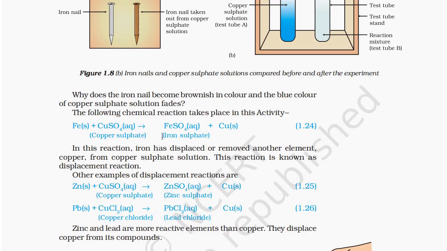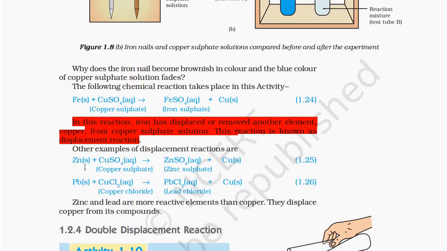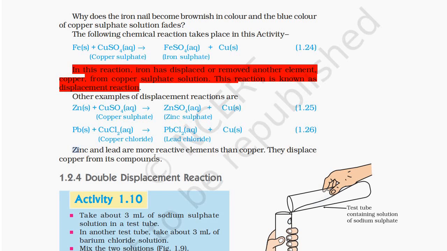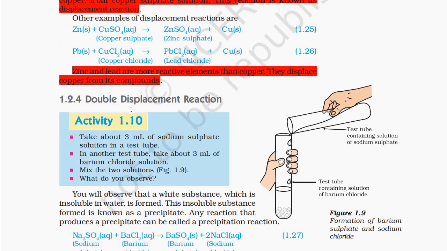Fe plus CuSO4, copper sulfate, gives FeSO4 plus Cu. In this reaction, iron has displaced or removed another element, copper, from copper sulfate solution. This reaction is known as a displacement reaction. Other examples of displacement reaction are zinc plus copper sulfate, CuSO4, gives ZnSO4 plus Cu. Pb, lead, plus CuCl2, copper chloride, gives PbCl2, lead chloride, plus Cu. Zinc and lead are more reactive elements than copper. They displace copper from its compound.